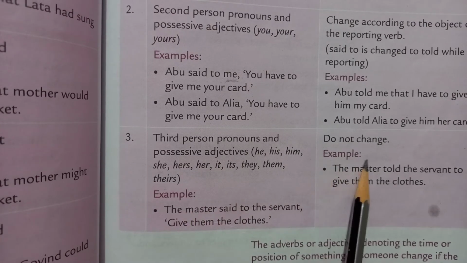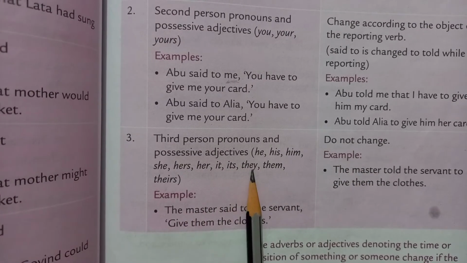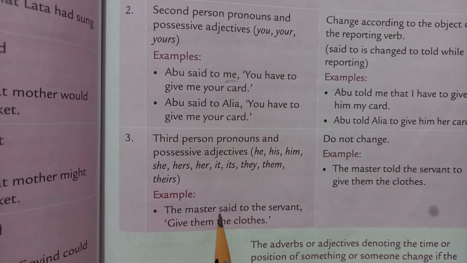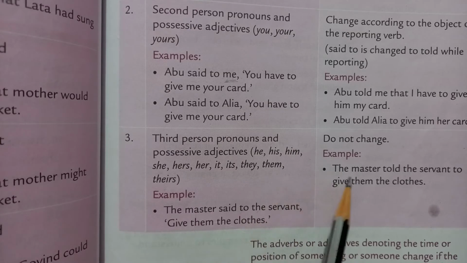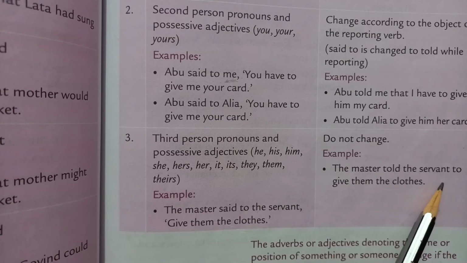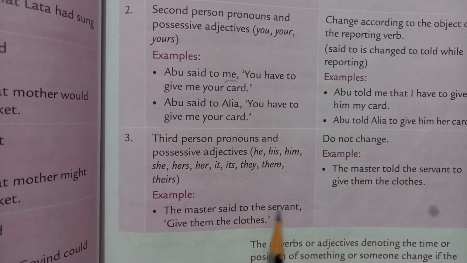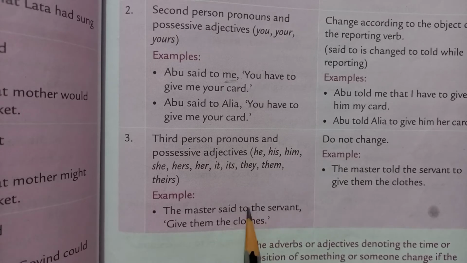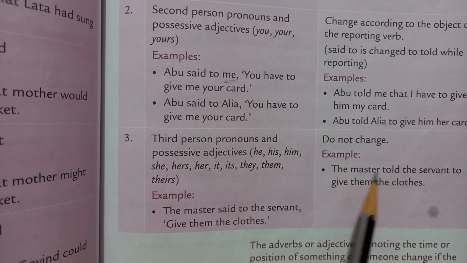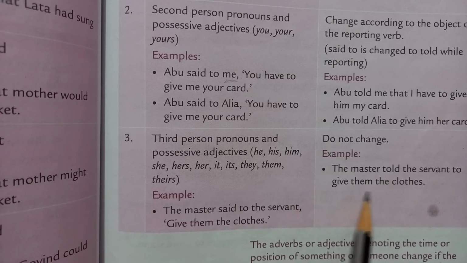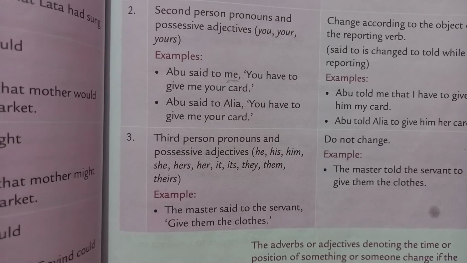See, pronouns in the third person do not change. So in case of third person pronouns, there will be no change in indirect speech. See example: the master said to the servant, "Give them the clothes." The master told the servant to give them the clothes. Why told? Because here the object is servant. So in place of said to, we will write told.